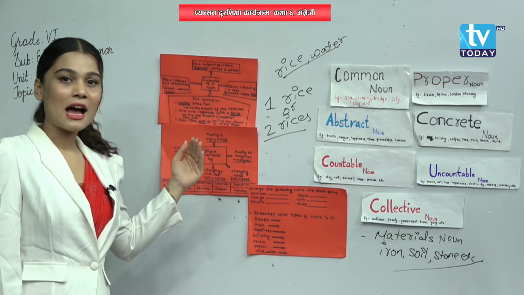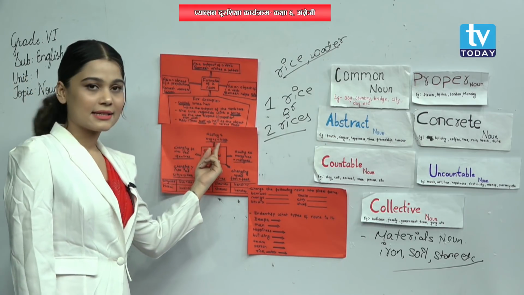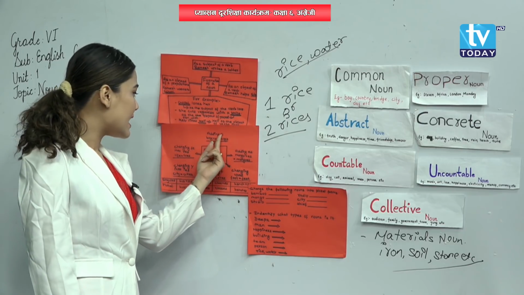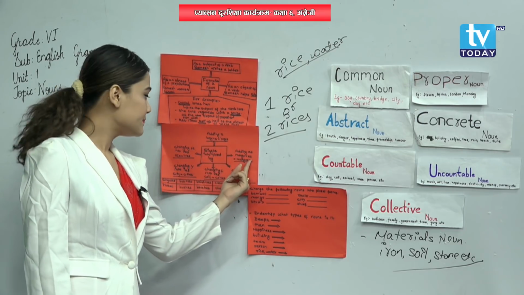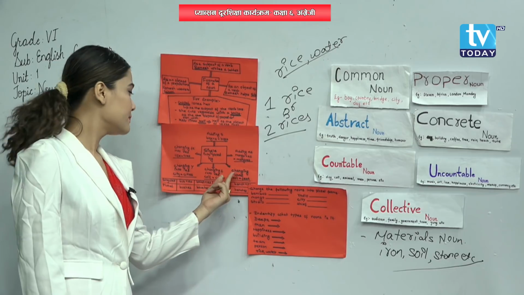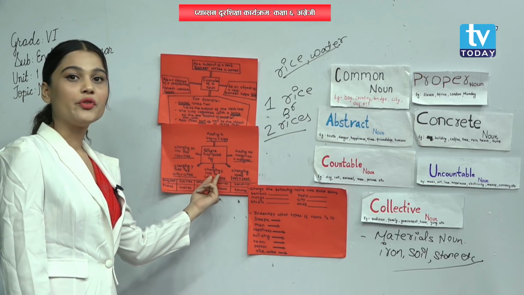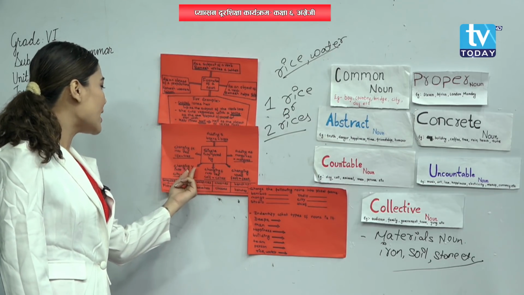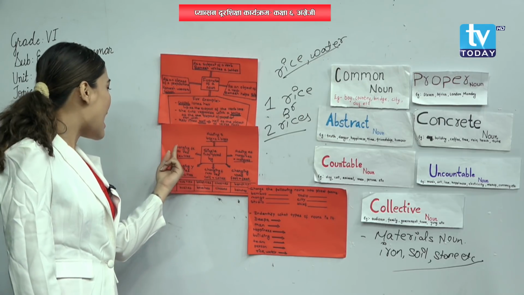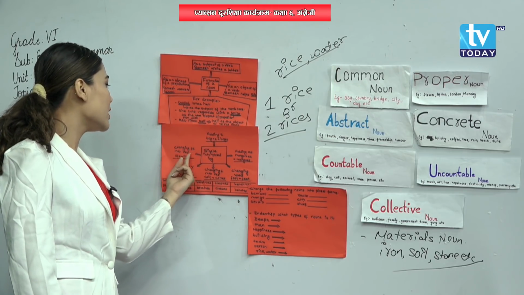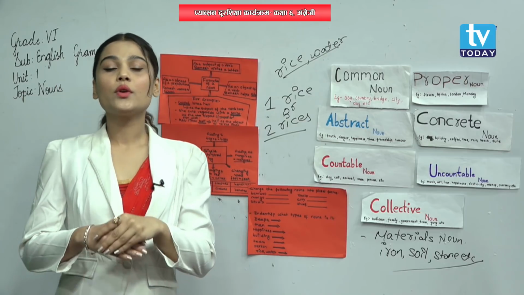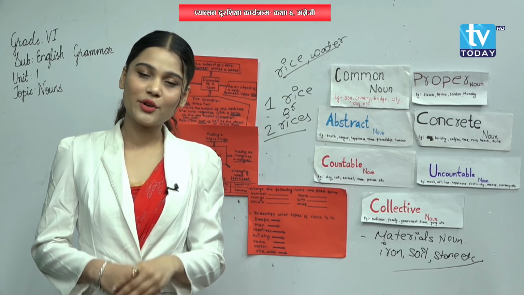Adding s, adding es, changing vowel, changing f into ves, changing y into ies, and changing fe into ves. In this way, you can change singular nouns into plural nouns.